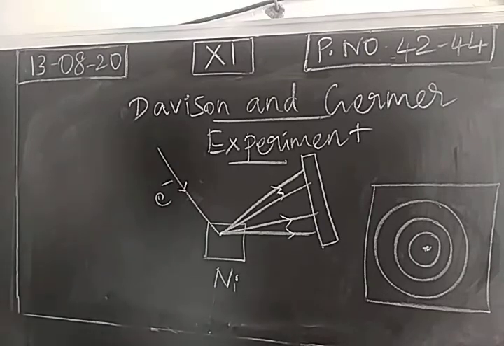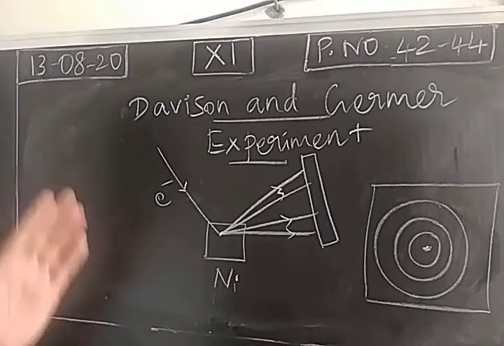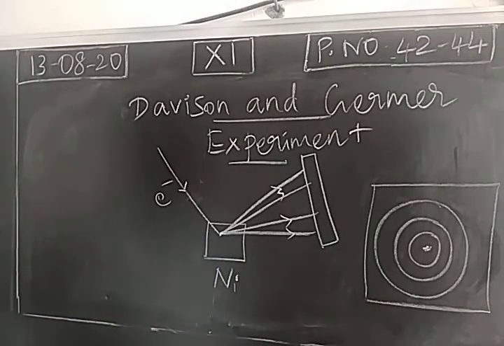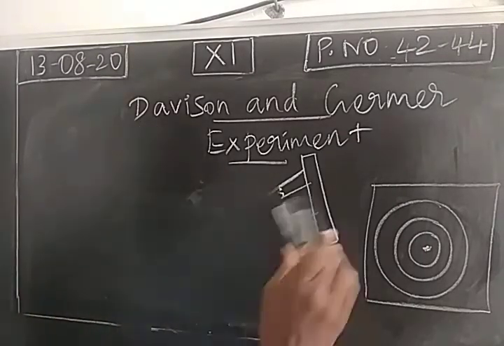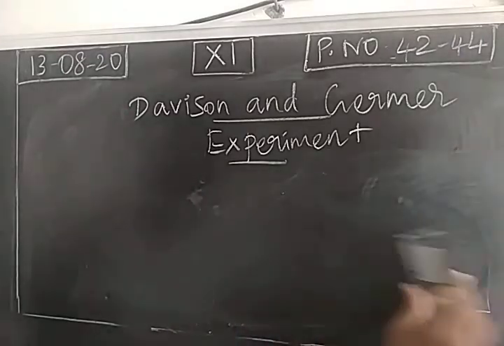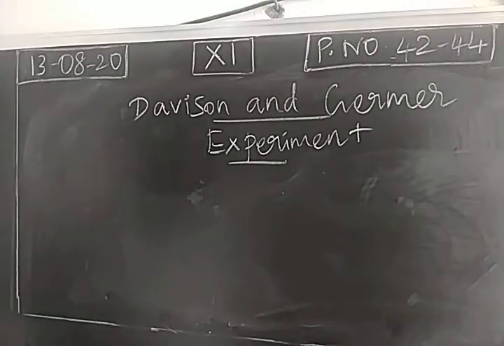Both the diffraction patterns are similar, which confirms the wave nature of electron. This is called the Davison-Germer experiment. When X-rays are passed, a diffraction pattern is obtained. When electrons are passed, a diffraction pattern is obtained. Both are similar, which confirms the wave nature of electron. And one more question: what is the application of this Davison-Germer experiment, which confirms wave nature?